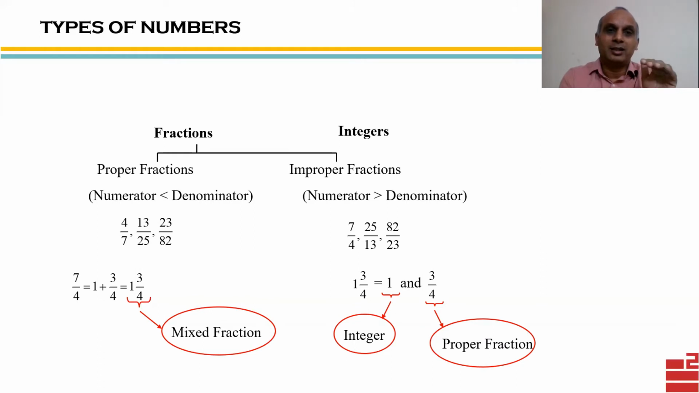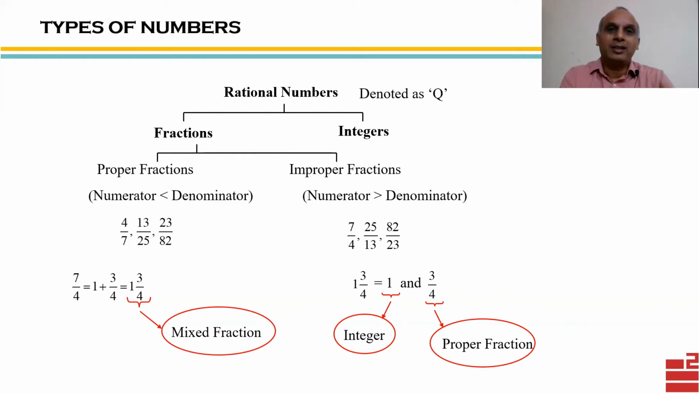If I see that fractions and integers, if I combine them, I'll get something known as rational numbers, which means rational numbers are of two types. Either they are integers or they are fractions. Rational numbers are denoted as capital Q. Based on what we have seen so far, we can say that natural numbers are subset of whole numbers, which are subset of integers, and now we can see integers are subset of rational numbers.